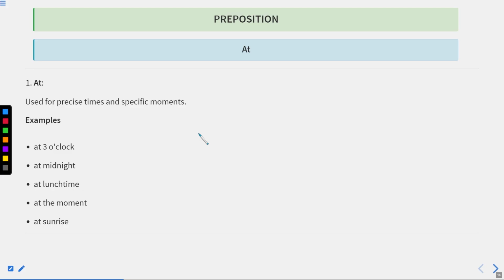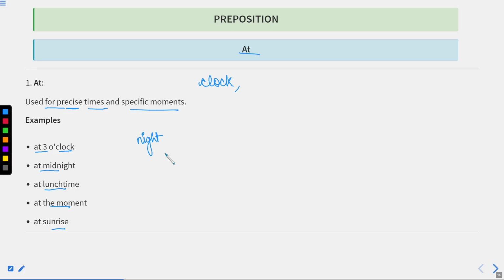Now, first of all, we have the preposition at, used for precise times and specific moments. If we talk about clock times, a particular or exact time, we can use at. For example, at 3 o'clock, at midnight, at lunchtime, at the moment, at sunrise. Also for night. Now, if we talk about parts of the day, we use in. For example, in the morning, in the evening, in the afternoon. But in case of night, we only use at. For example, at night.